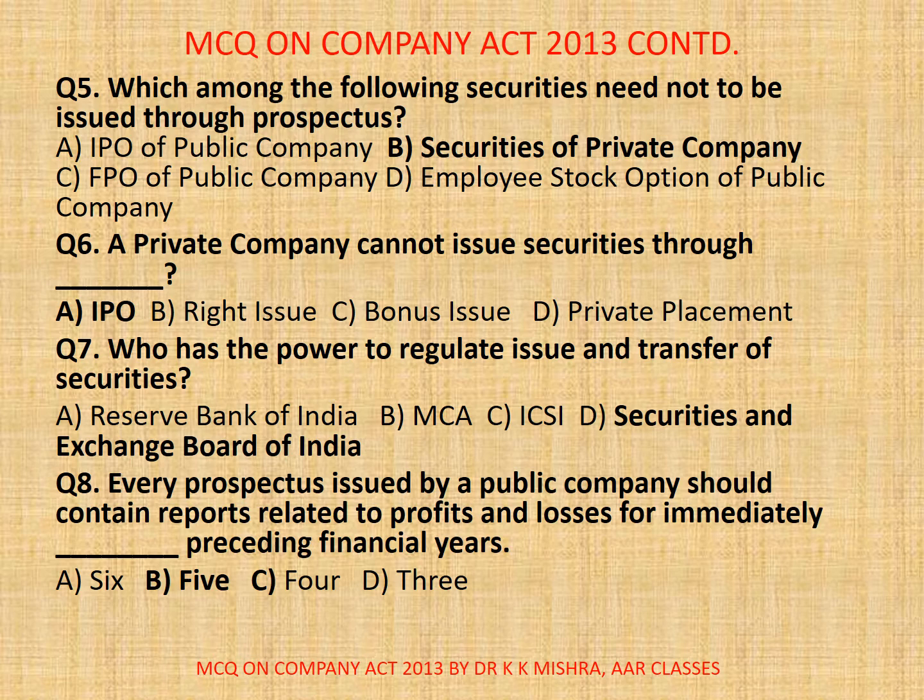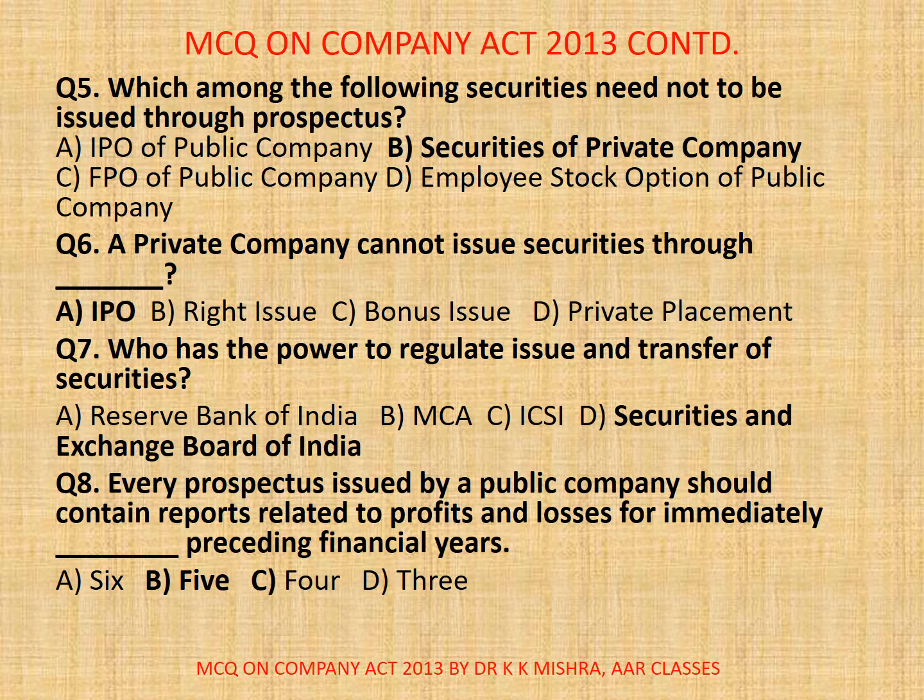Question number 5. Here, which of the following securities need not to be issued through prospectus? A. IPO of public company, B. Securities of private company, C. FPO of public company, D. Employee stock option of public company. Correct option is B. Securities of a private company. Actually, private company needs not to issue prospectus.